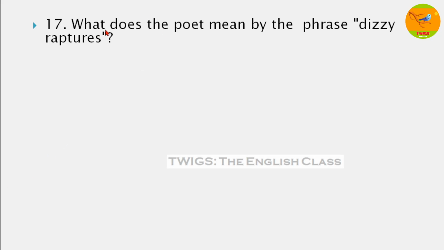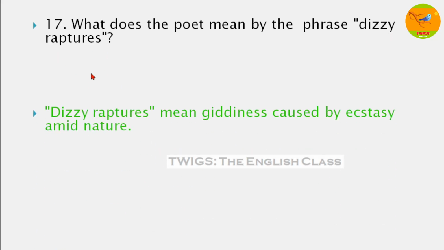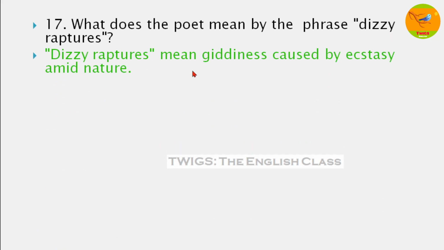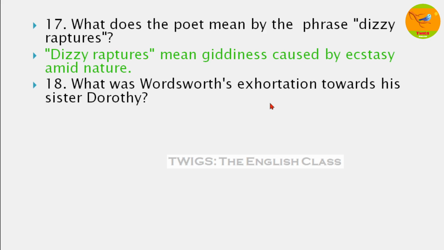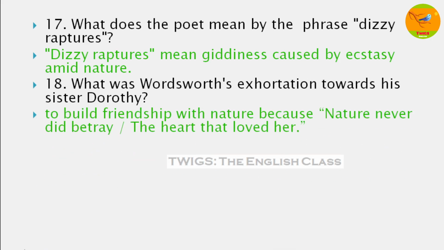Question number 17. What does the poet mean by the phrase dizzy raptures? Dizzy raptures, very important term. Dizzy raptures mean giddiness caused by ecstasy amid nature. What was Wordsworth's exhortation towards his sister Dorothy? To build friendship with nature, because nature never did betray. Nature never betrays the heart that loved her.